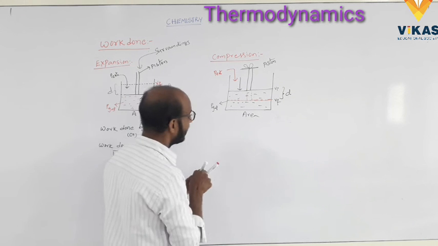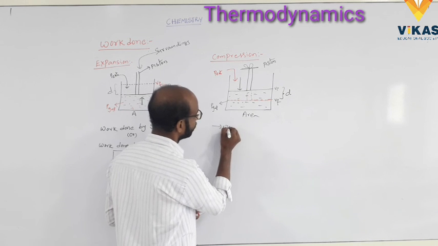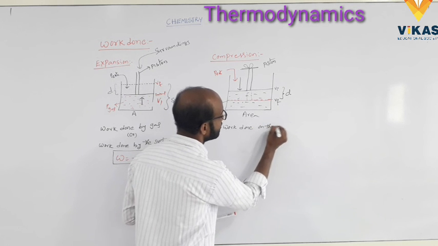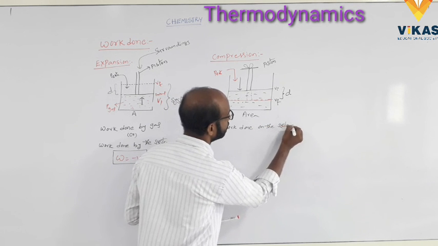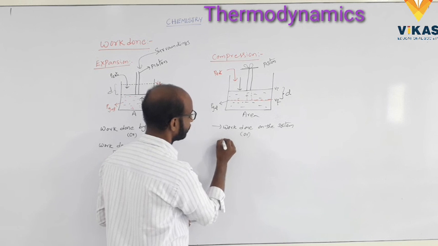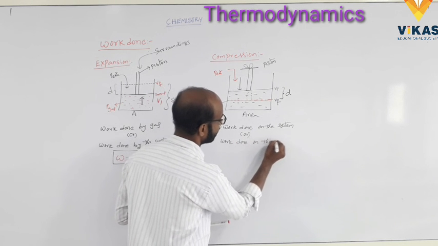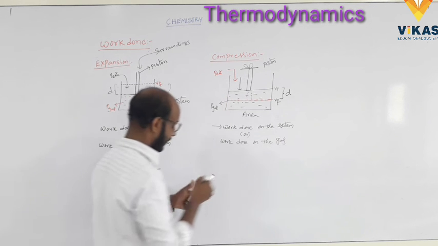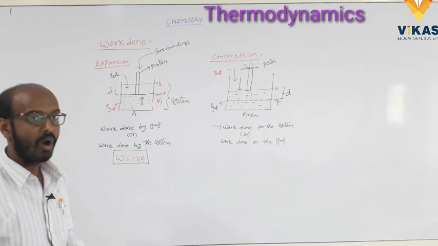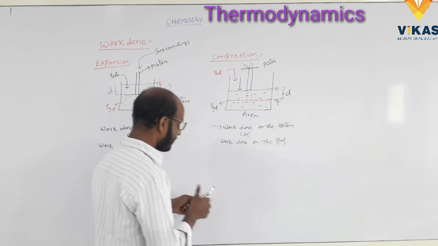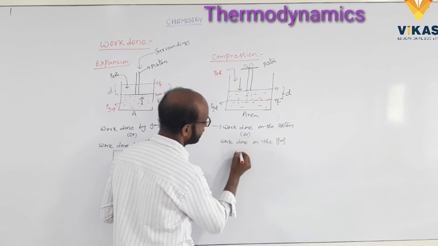Here work is done on the system, or work done on the gas. Work done on the system or work done on the gas. Here work is positive.